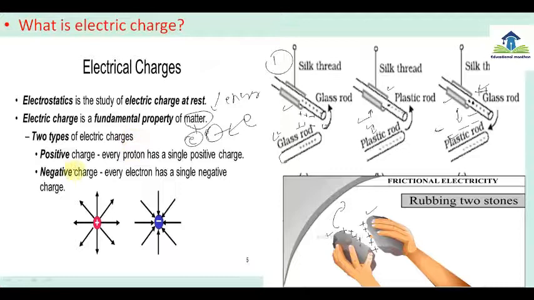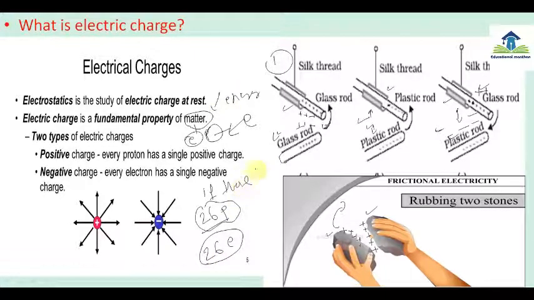So two types of electric charges are there. Positive charge: every proton has a single positive charge. Negative charge: every electron has a single negative charge. One electron, one negative charge. One proton, one positive charge. So if there are 26 protons, how many positive charges are there? 26 positive charges. And if there are 26 electrons, then there are 26 negative charges.